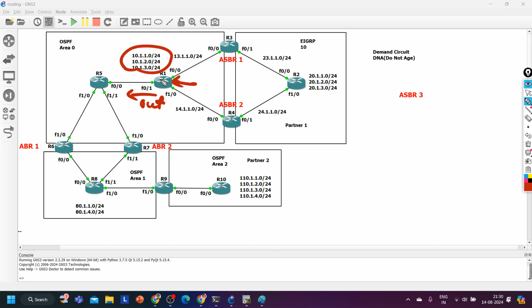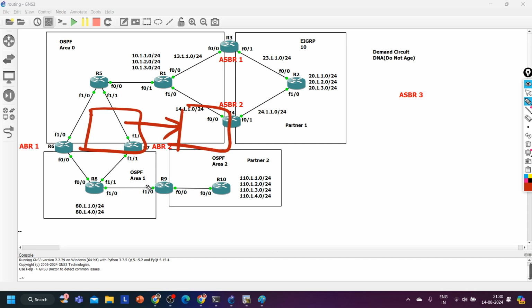Because while advertising routes, this time the router is not directly advertising routes, it is actually advertising LSA. So always keep in mind OSPF filters routes while installing prefixes in the routing table from the database.